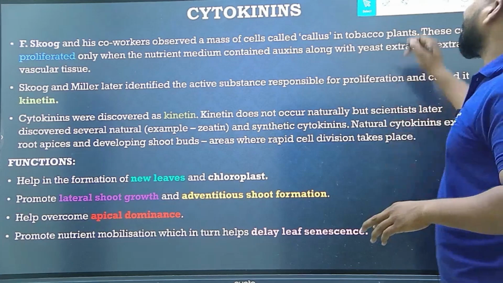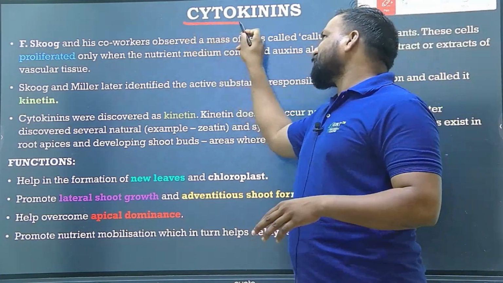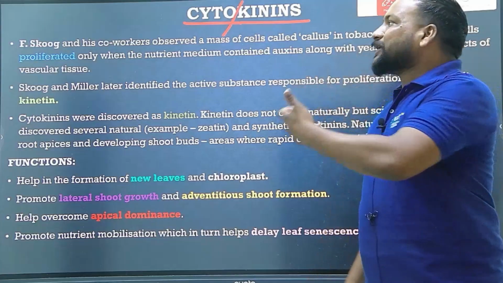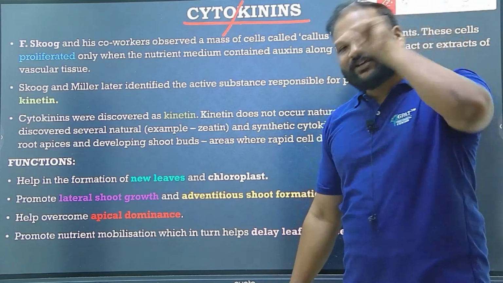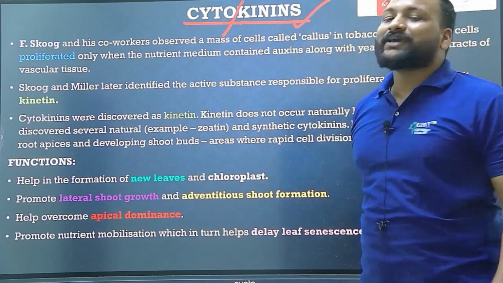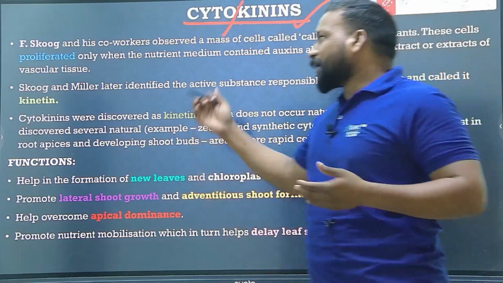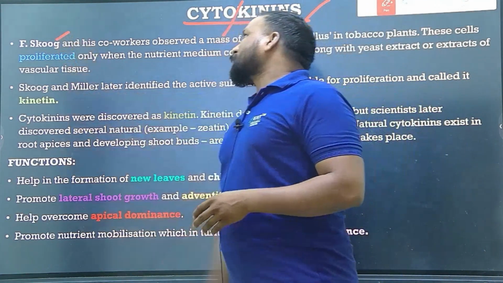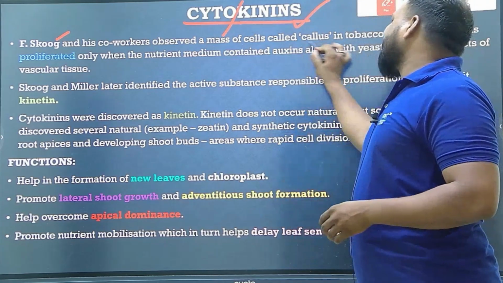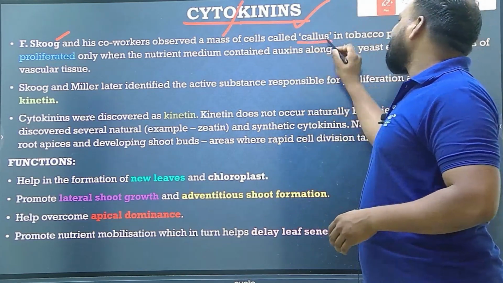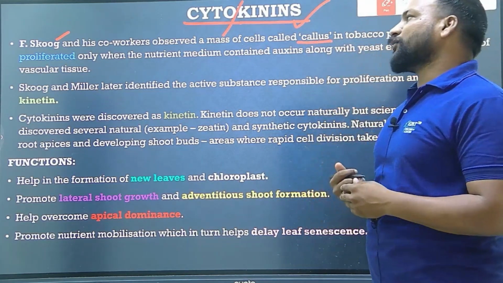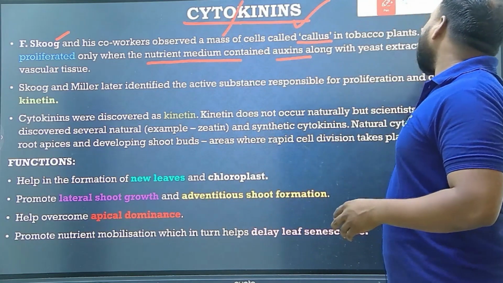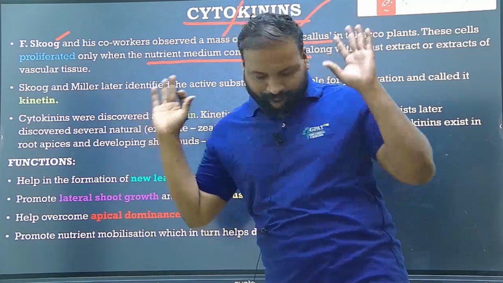Next is cytokinins. You can see from the name itself, cyto means cell, kinins means division. Cytokinin means cell division. When it comes to the history or introduction, Skoog and his co-workers observed a mass of cells called callus in tobacco plants, and these cells proliferated when the nutrient medium contained auxins along with yeast extract or extract of vascular tissue.